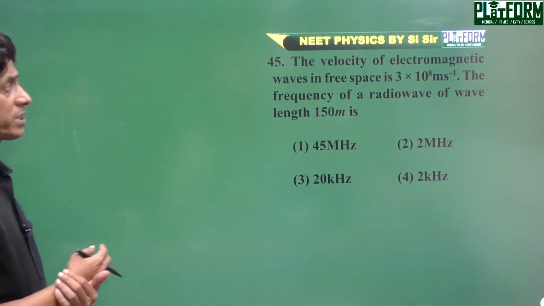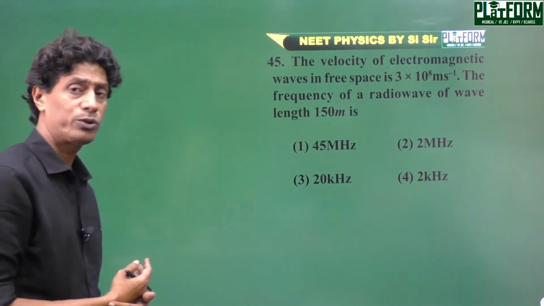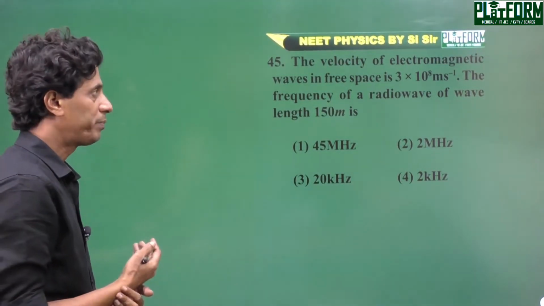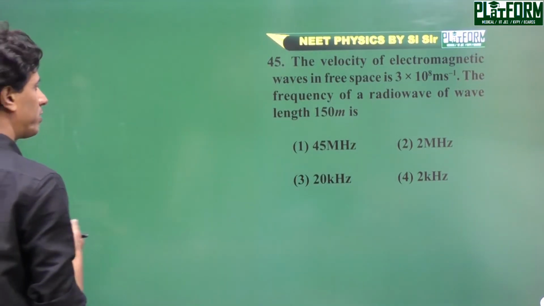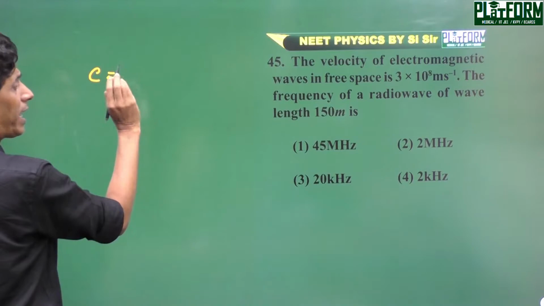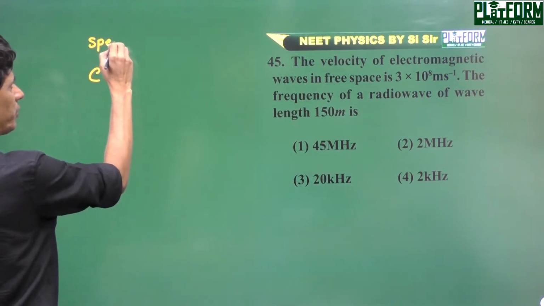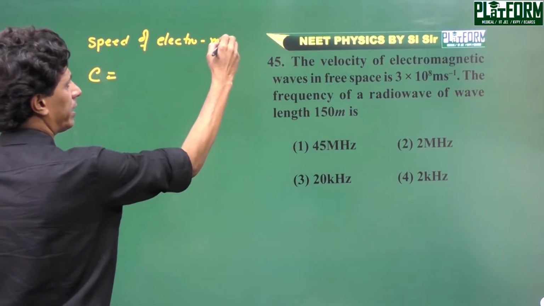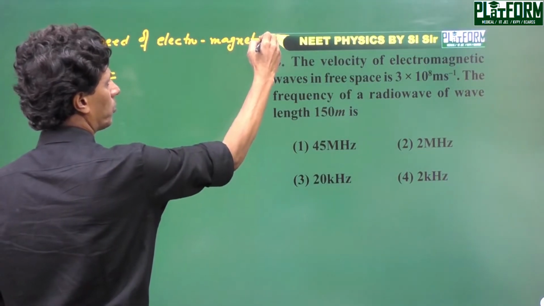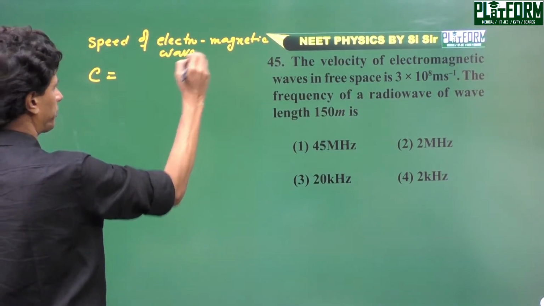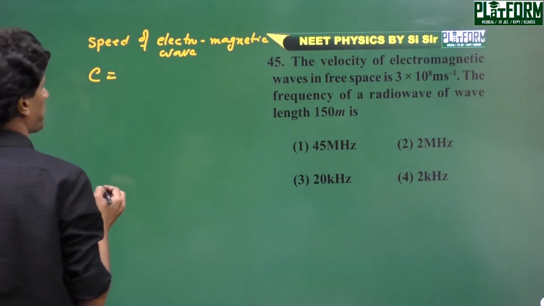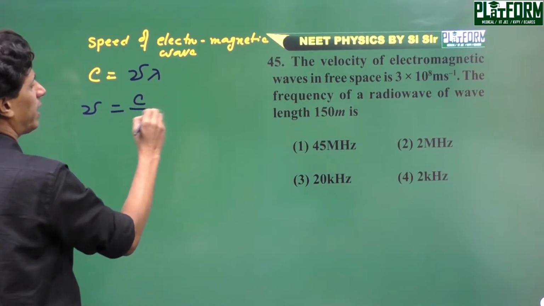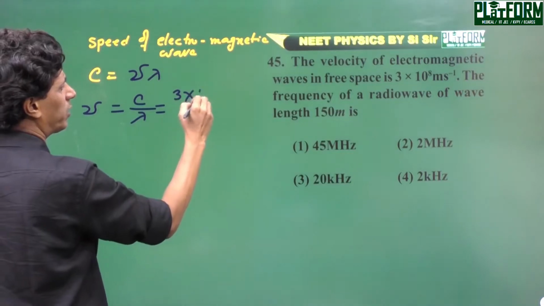Next problem. The velocity of electromagnetic waves in free space is 3 into 10 to the power 8 meter per second. Find the frequency of the radio wave of wavelength 150 meter. We have to find out the frequency. You know, c is the speed of light, the speed of electromagnetic wave, c equal to nu lambda. We have to find out the nu, that is c by lambda. Simple question.